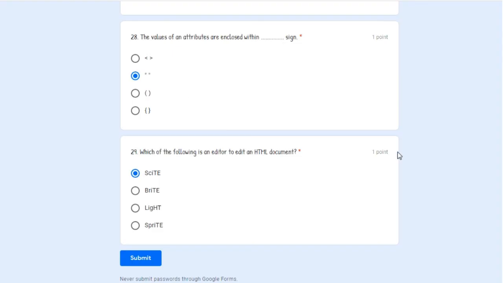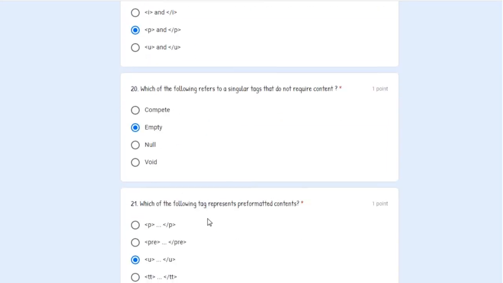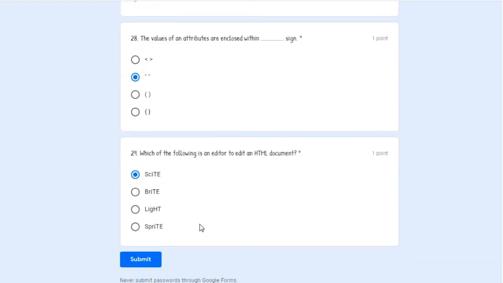Fine, there are 29 questions in this chapter. I have marked all of them. Now I click on the submit button. Okay. Here it is showing me that this is required, means all the questions I have to attempt. I cannot leave any question blank. Okay, now I click on the submit button.